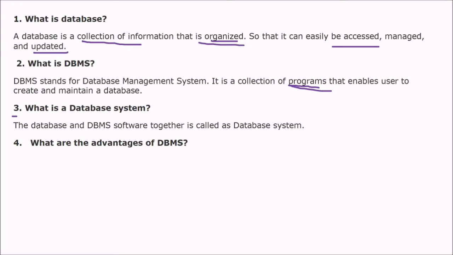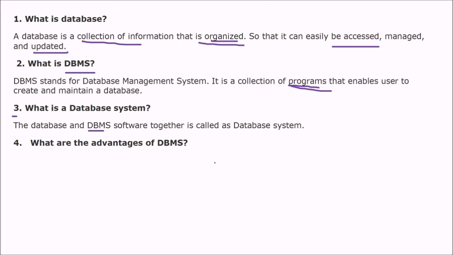Next is, what is database system? So the database and this DBMS software together are called a database system. This is the database system only, but there are certain words for each and everything. Database is a collection of interrelated data organized in a certain manner. DBMS is the collection of programs that enable the user to create, maintain, modify, update, etc. the database. And if you combine database and DBMS, it becomes database system.